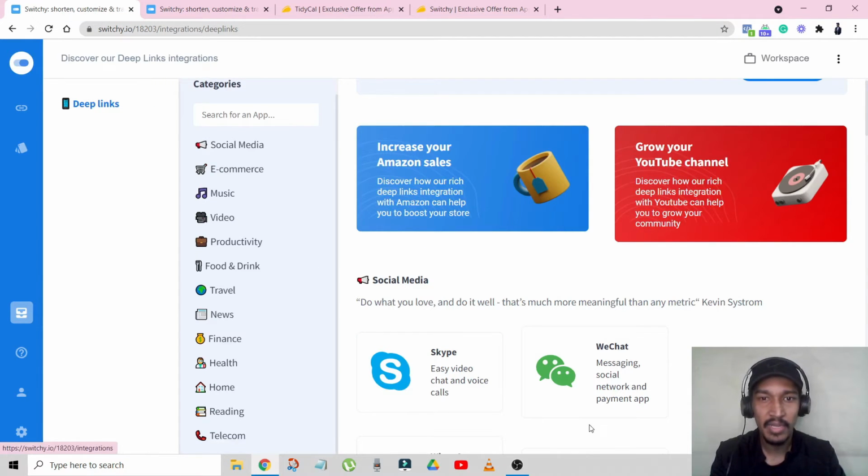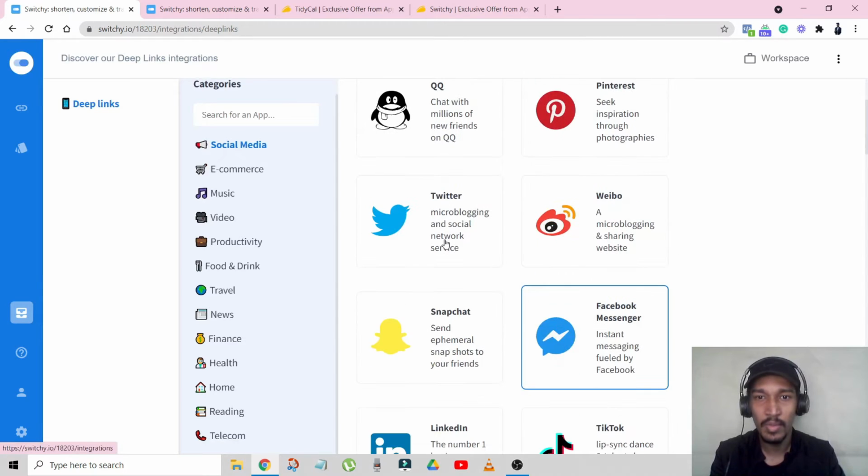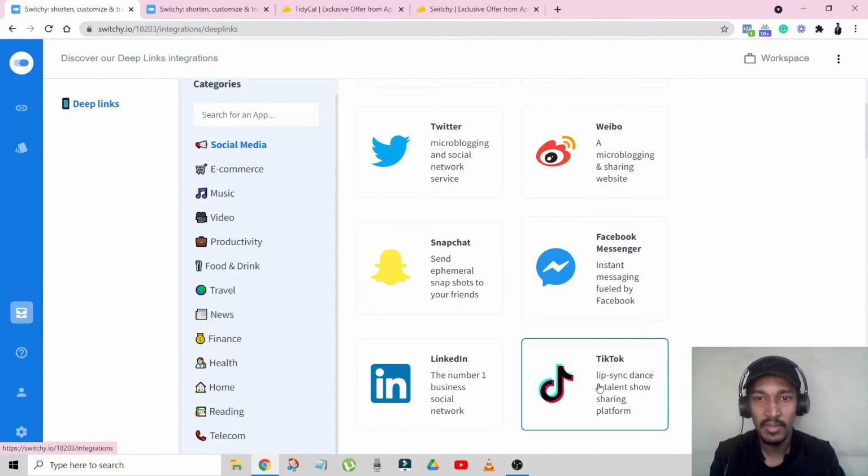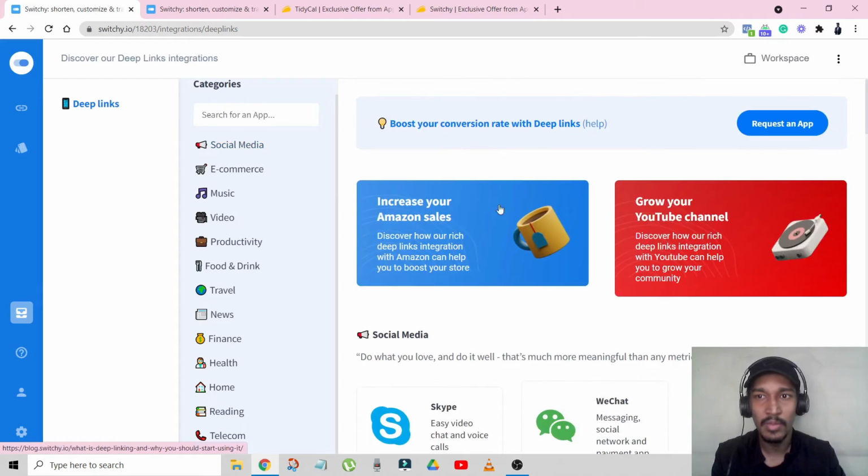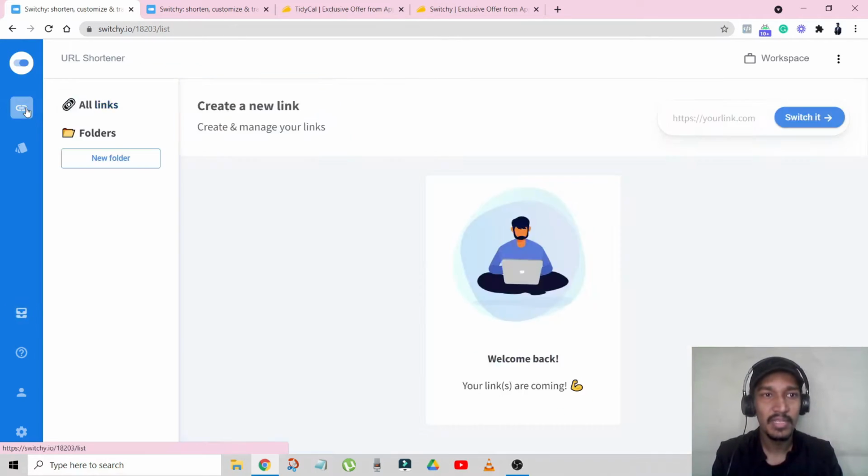And there are many categories. You can choose the softwares that you want: Twitter, Snapchat, Facebook, LinkedIn, TikTok, whatever you want, and you can basically use deep links as well as integrations with this software so that it becomes easy to use. Now there are two main features of Switchy. The first is links.